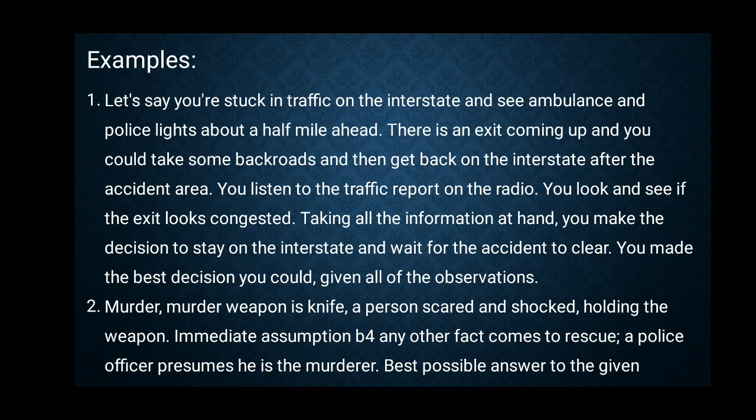Similarly, in a next scenario, let's say a murder has taken place using a knife, and a person scared and shocked is sitting next to the deceased person having a knife in hand, that is holding on to the murder weapon, then it is an immediate assumption by the police officer that this person must have murdered the deceased person. Now, this is the best possible answer to the given scenario in lack of another fact coming to the picture.